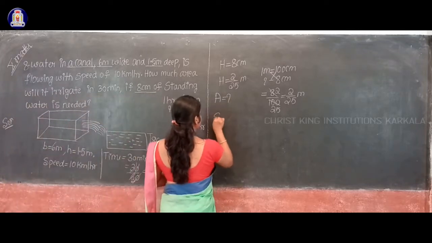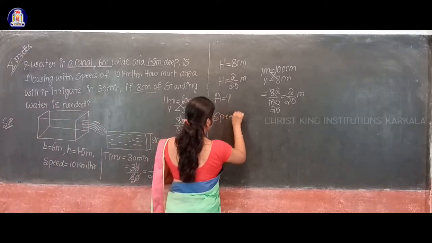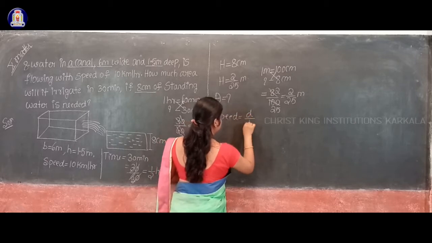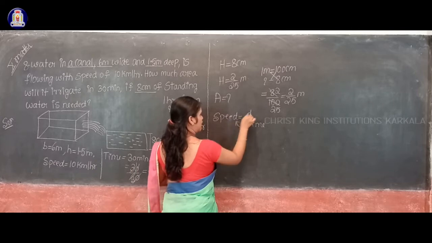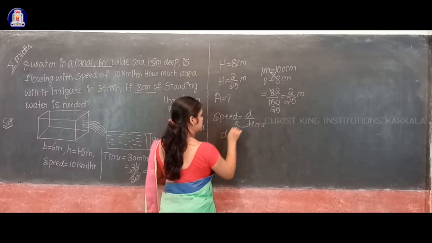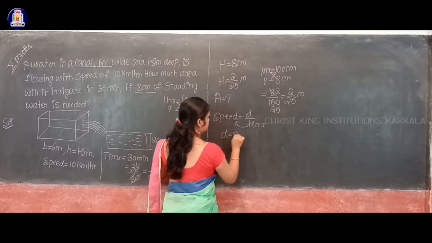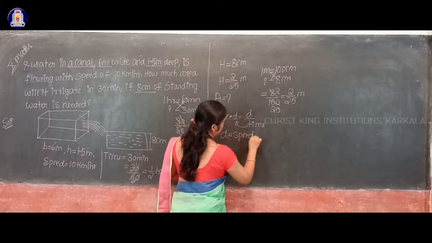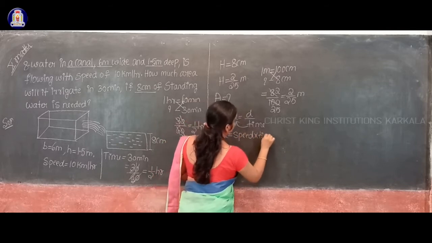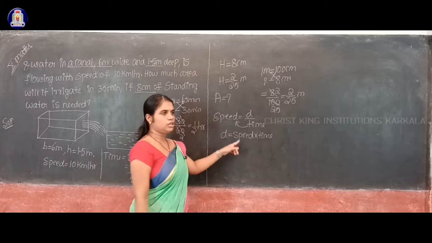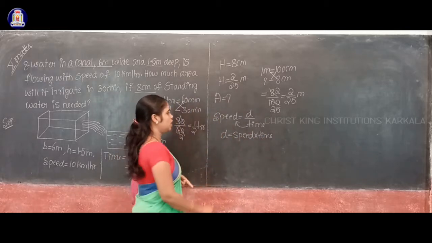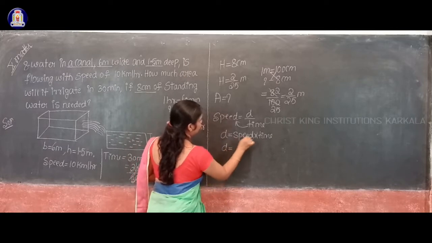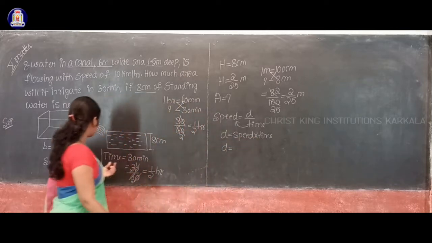So we know that speed is equal to distance by time, isn't it? So how to calculate the value of distance? Distance is nothing but speed into time. If you multiply the value of speed with the time, you will get the required value of distance. So distance is equal to speed value. What is the value of speed here?